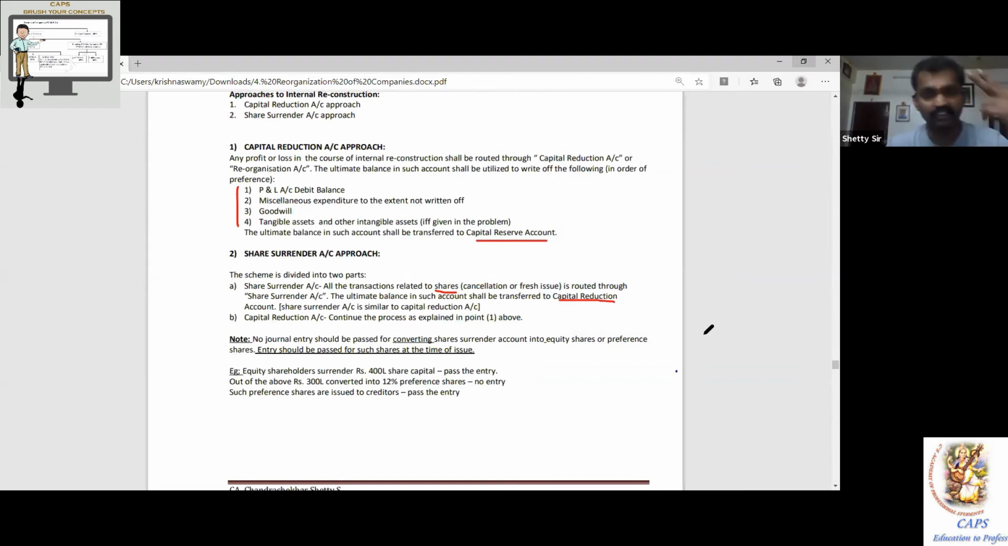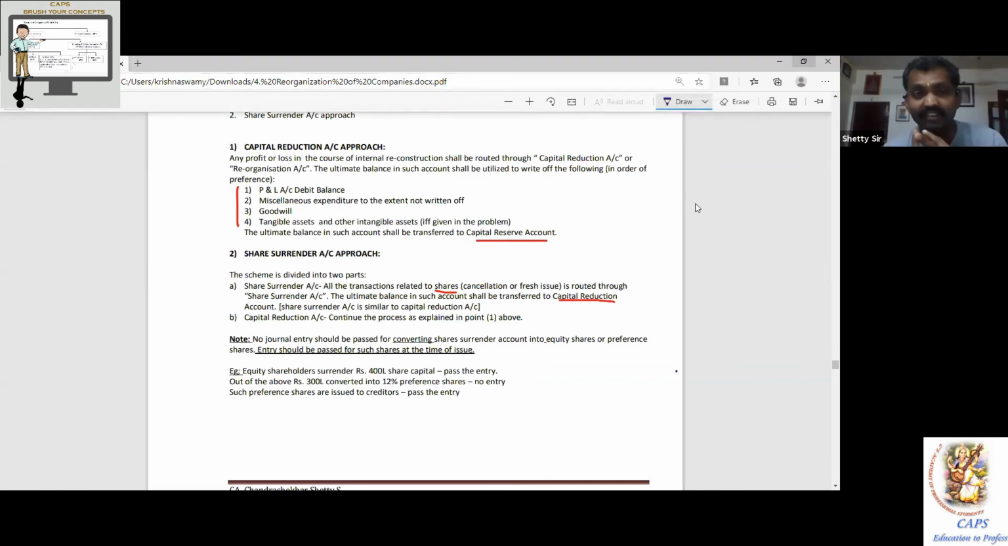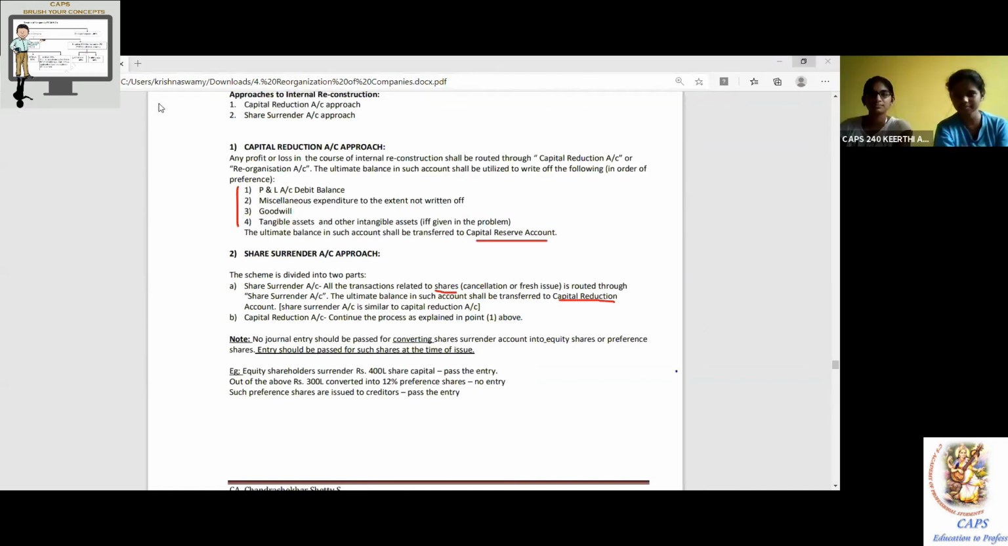Internal reconstruction, there are two theory aspects you must remember. The words "and reduced" may be suffixed after the name, "Limited" within the bracket, if and only if the court orders. Fixed assets written off should compulsorily be shown for the next 5 years. 5 years. Compulsory, no option. There are two approaches for internal reconstruction: capital reduction account approach and share surrender approach.